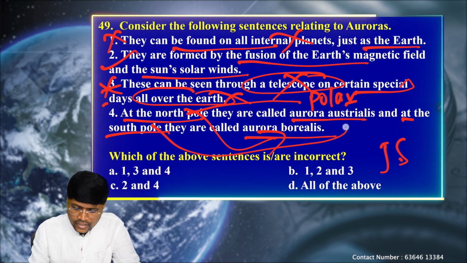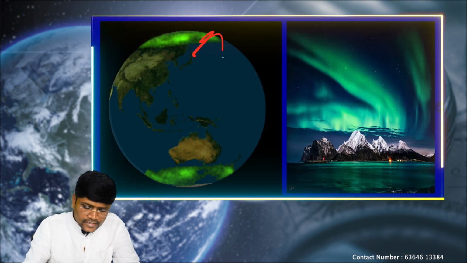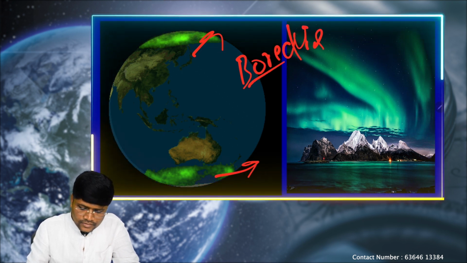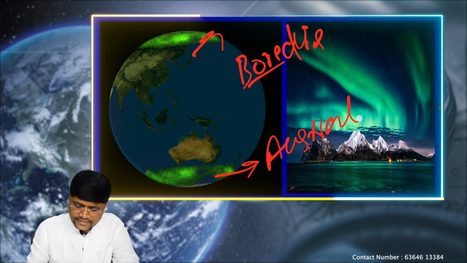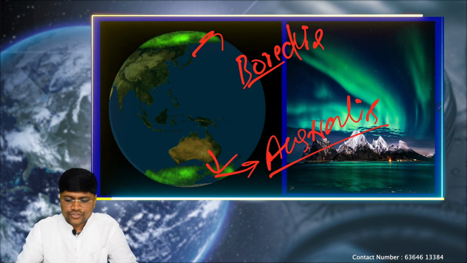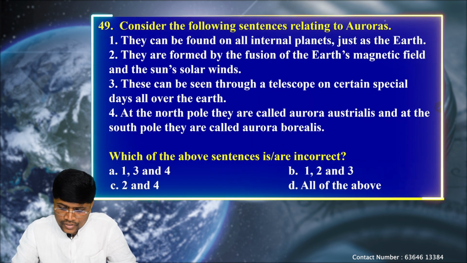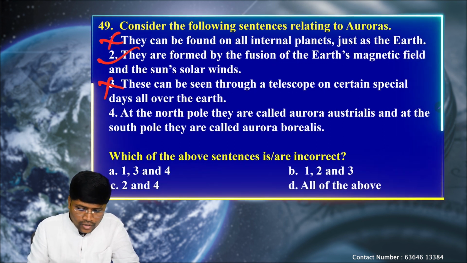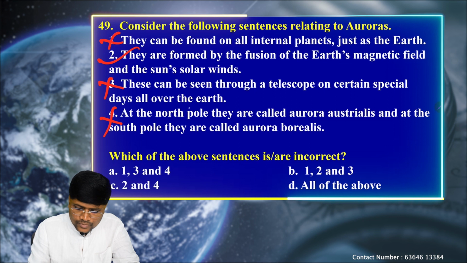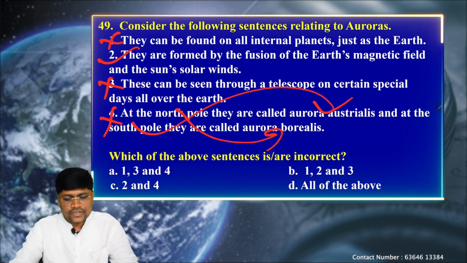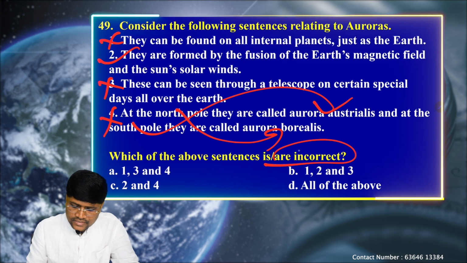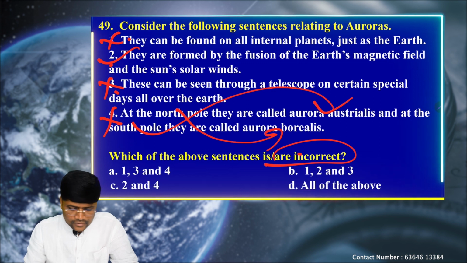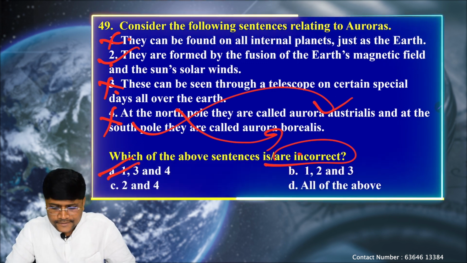In the South Pole, they are called Aurora Australis, because it is near Australia. So the first statement is wrong, only the second statement is correct, the third is wrong, and the fourth is also wrong, because North Pole is Aurora Borealis and South Pole is Aurora Australis. Here the question is asking for incorrect statements. So except 2, statements 1, 3 and 4 are incorrect. So option A is correct.